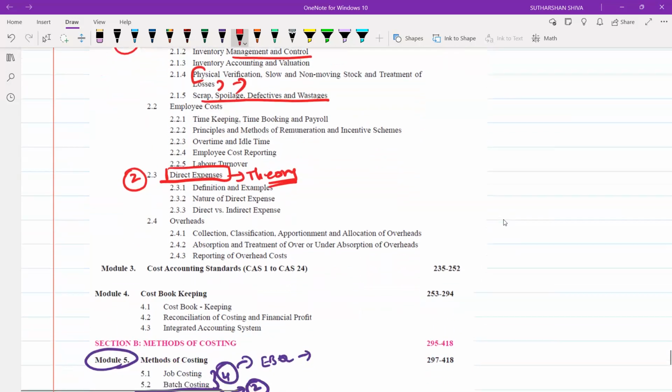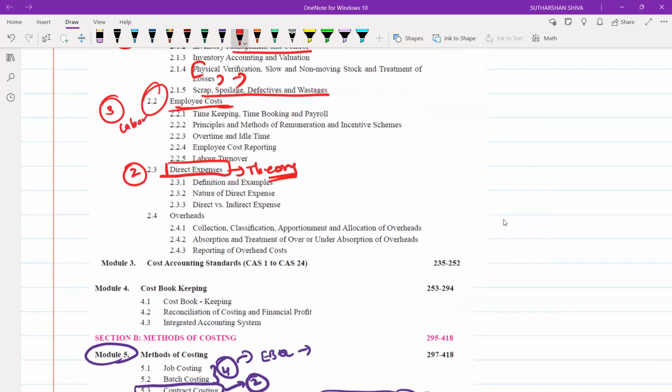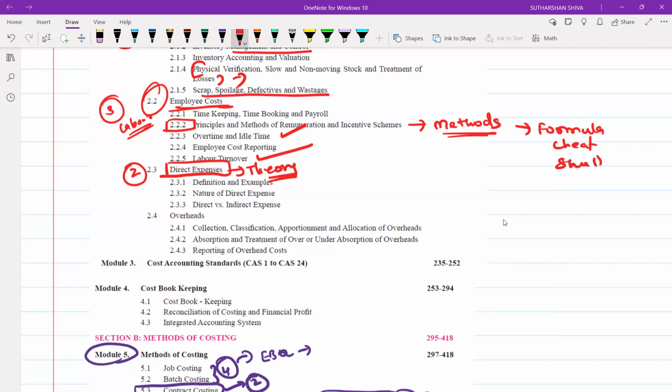Once it is prepared, now 4 things are left. Give good time for employee or labor costing. In that, I may expect labor turnover to be one of the questions in those attempts, and overtime and idle time should be another main important thing. And 2.22 will be your major thing, which comprises different methods of computing remuneration. Give it a focus, and in the same way you will prepare a formula cheat sheet. Cheat sheet means it is easier for you to remember it. That's what we are calling a formula cheat sheet.